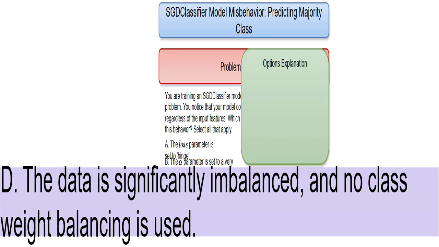My data has many more examples of one class than others. Without class weighting, the model focuses primarily on the majority class, because getting that class right is easier. It's like I'm showing my model a ton of one type of apple, and only a few of another. Of course, it's going to be biased towards the type of apple it saw more often.